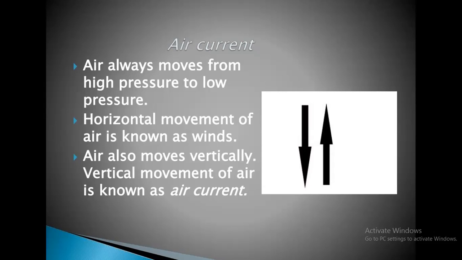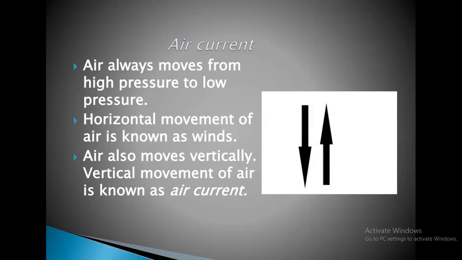Okay. So the air which moves from high pressure to low pressure, and when there is horizontal movement of air, then it is known as wind. Here, air always moves from high pressure to low pressure.